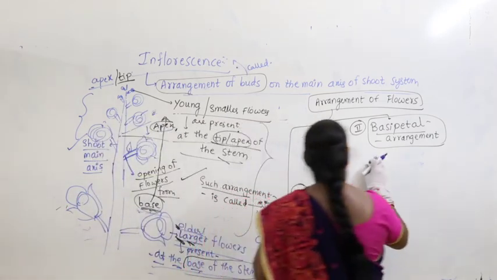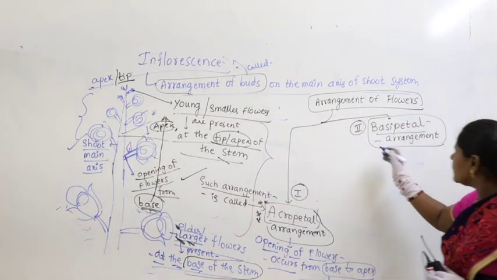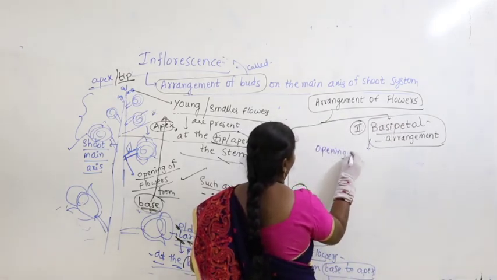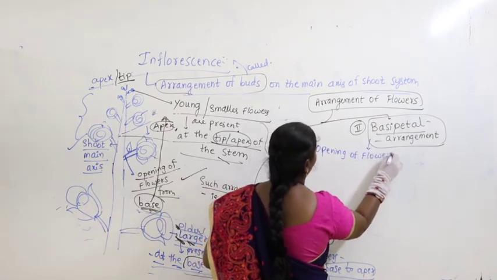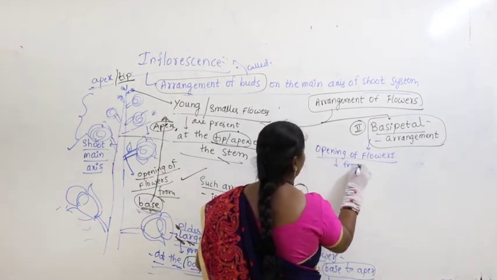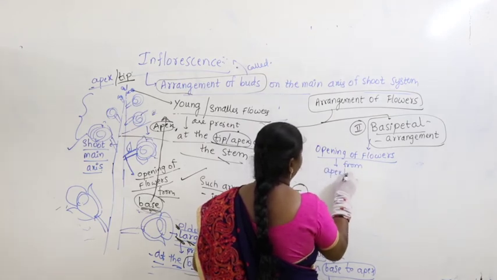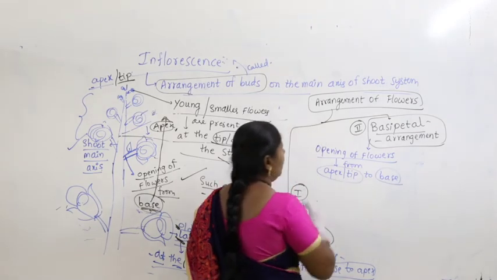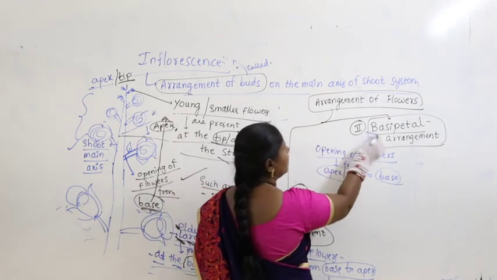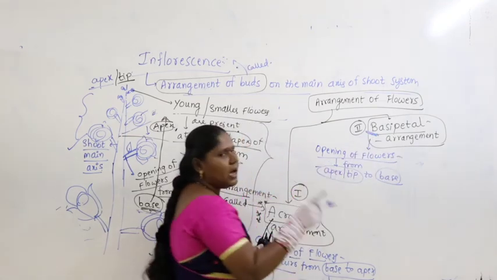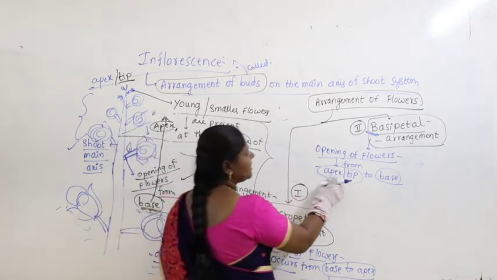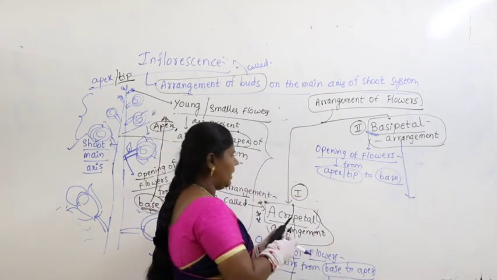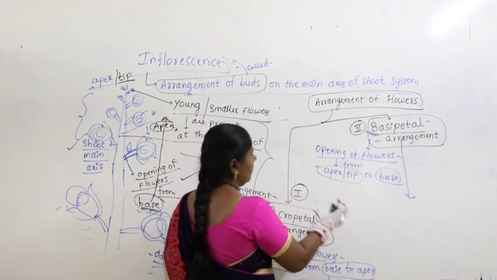Then what is basipetal arrangement here? Now in this case, opening of flowers occurs from apex or tip to base. So what is basipetal? Towards the base. Opening of flowers occurs from apex to base. Now if you look at the basipetal arrangement, I can draw it here.